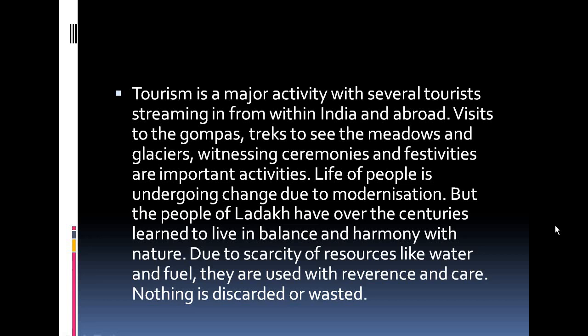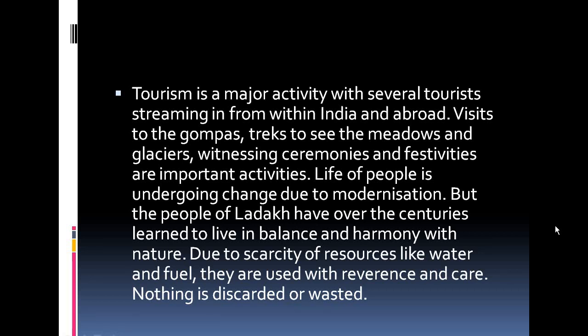Now, the life of people is undergoing change due to modernization. Similarly to the hot desert, here also they are going through different kinds of changes due to the modernization in these areas. The people of Ladakh have over the centuries learned to live in balance and harmony with nature.